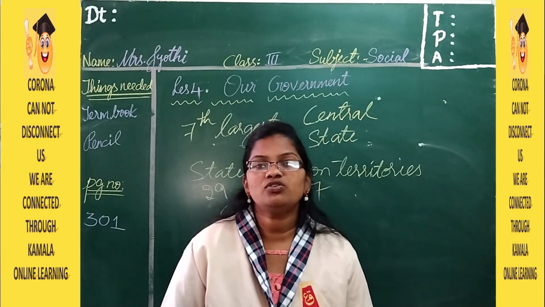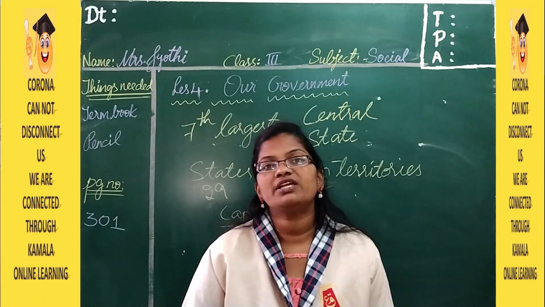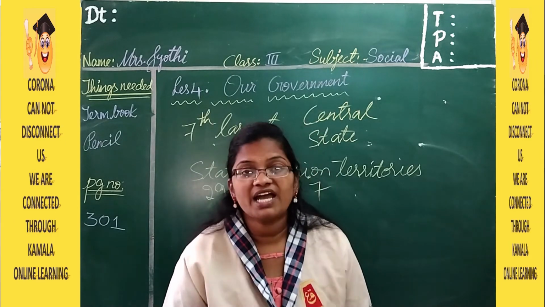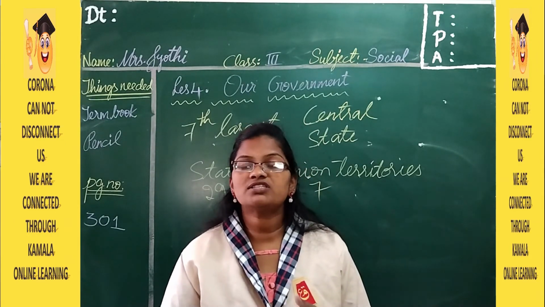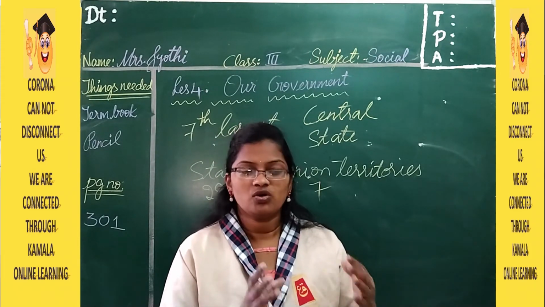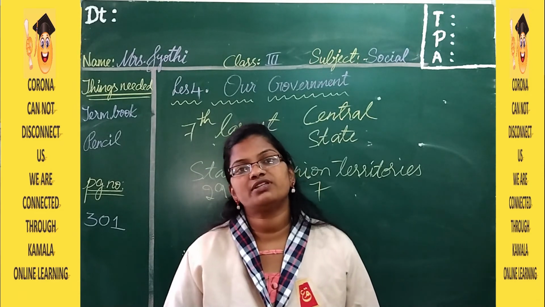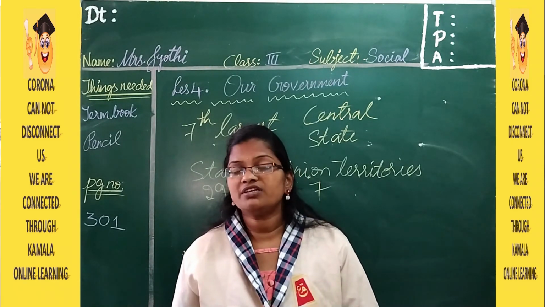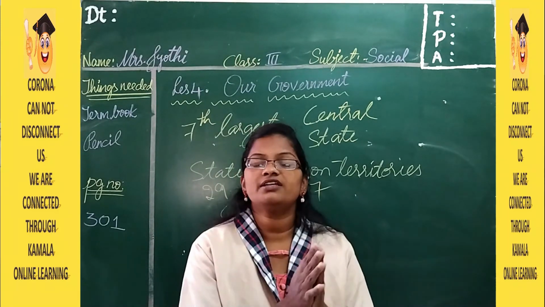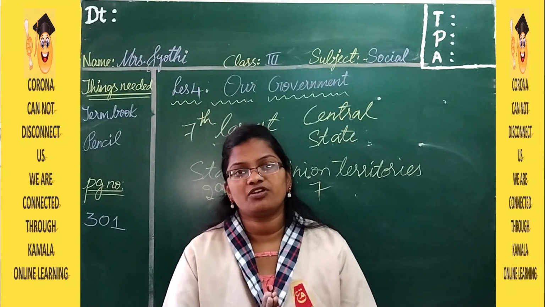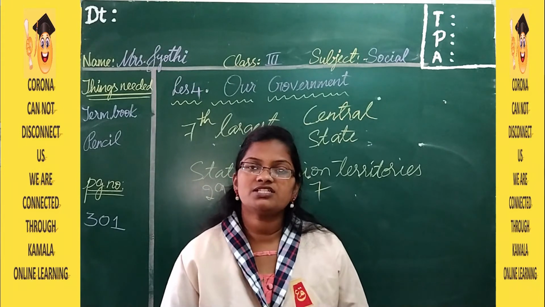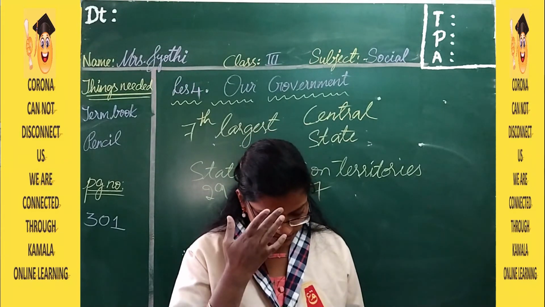So to function all the works properly, India is divided into 29 states and 7 union territories, and the central government looks after the union territories directly. Whereas the 29 states are looked after by the state government. But what about the union territories? They don't have any state government. So these union territories are directly looked after by the central government. So this is what we have learned today. And in the next session we are going to learn about the state government.